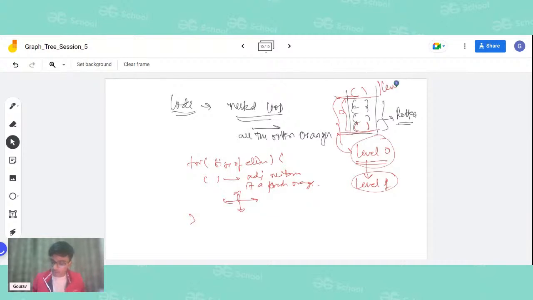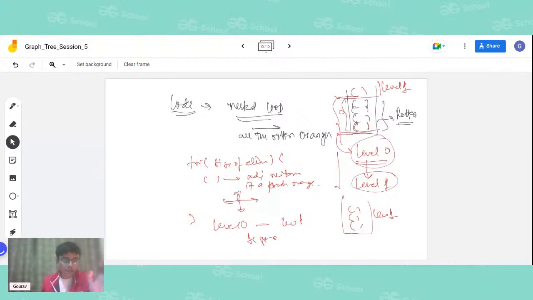Initially we are enqueuing all the coordinates which are at level 0. Then we are rotting all those fresh oranges which are present at level 1. After rotting them, we are putting them in the queue. Once all the level 0 coordinates are processed, we will only have those coordinates which are at level 1. And in the transition from level 0 to level 1, 1 second has passed. So it took 1 second to rot those oranges which were immediate neighbors of the initial oranges. Now the same process will repeat until my queue becomes empty. When my queue becomes empty, it means there are no oranges to rot any further.